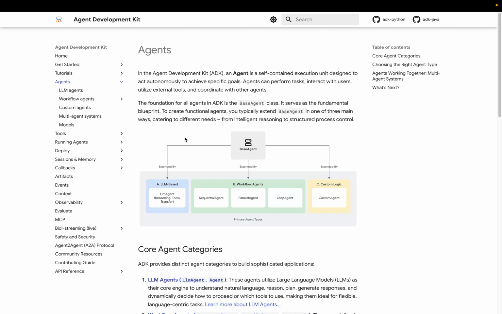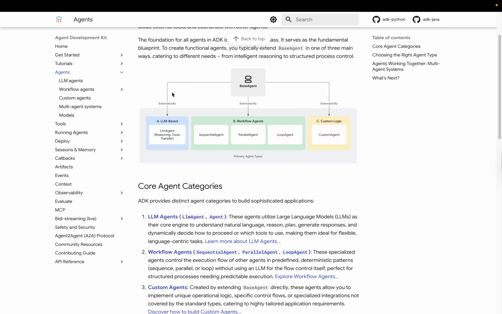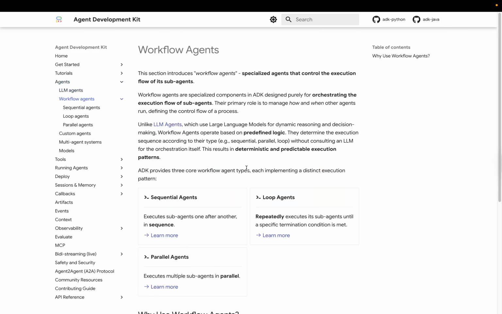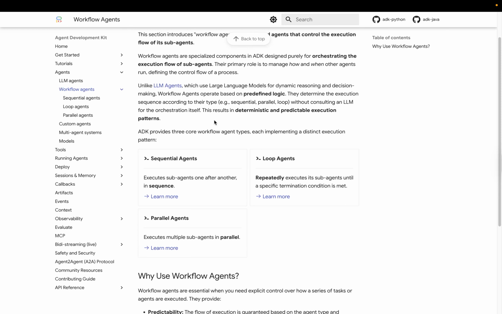So the main components that you have would be agents, and you need to structure your workflow, your pipeline, thinking of everything as agents. ADK provides a few agents: the basic one, which is the simplest, but it also provides a few different ones. The workflow agents are sequential agents, which is basically a sequence of agents chained together, loop agents that can do a loop, and parallel agents if you want to execute agents in parallel.